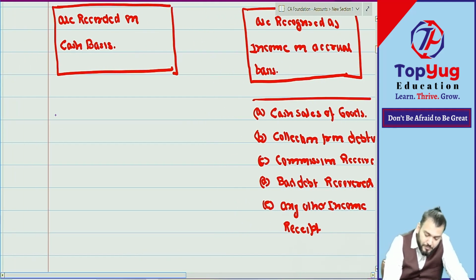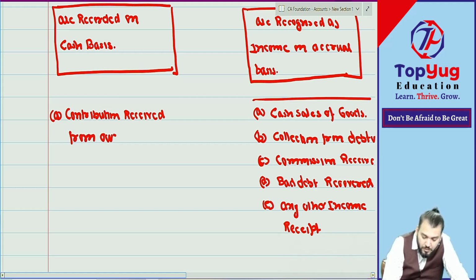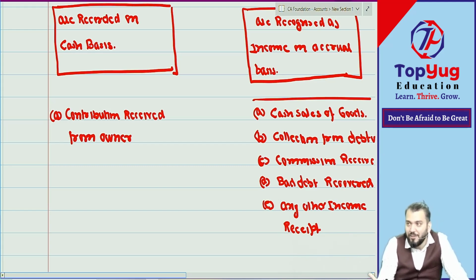Let us come to examples of capital receipt. Point A: contribution received from the owner. That is a capital receipt, and it is transferred to the capital account.